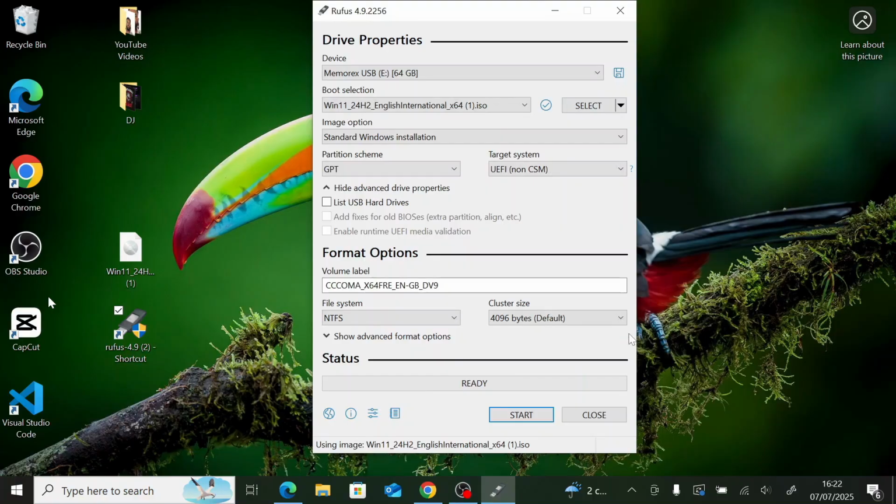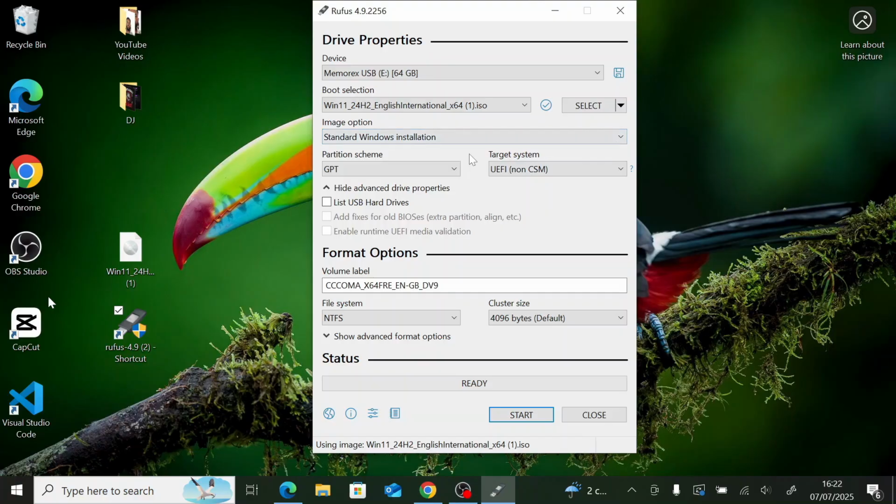So now on the image option, we are going to leave it like that. The Windows 11 has been uploaded in our drive. Then the image option standard, we leave it at standard Windows installation.